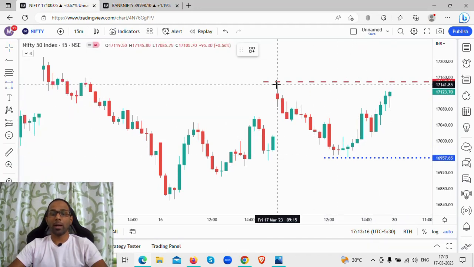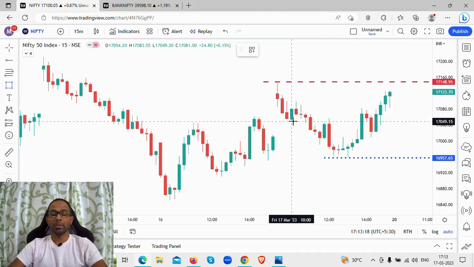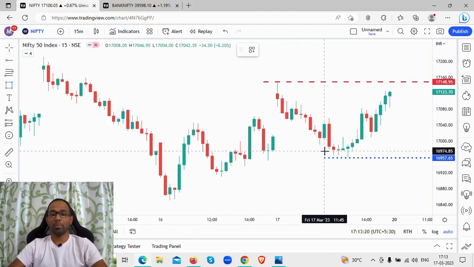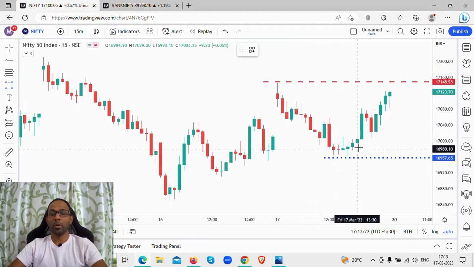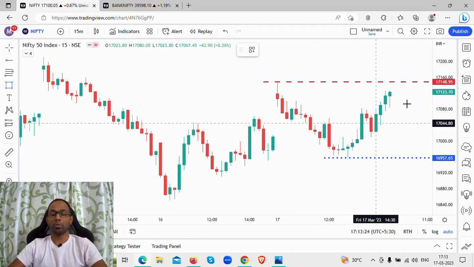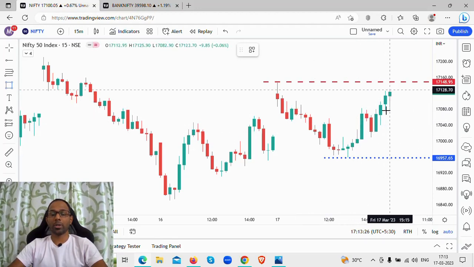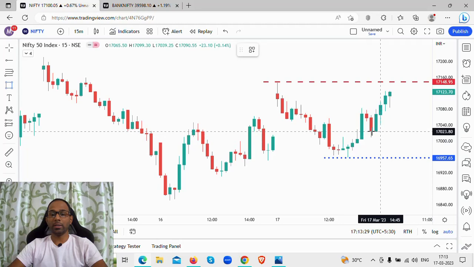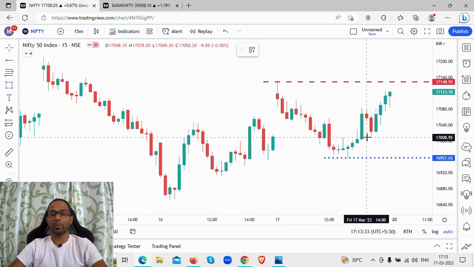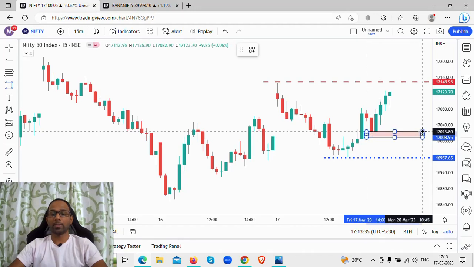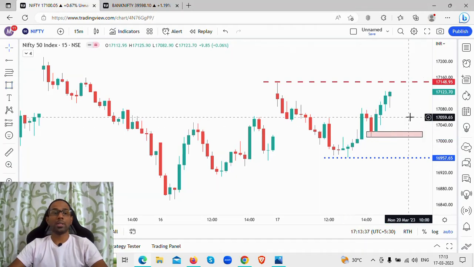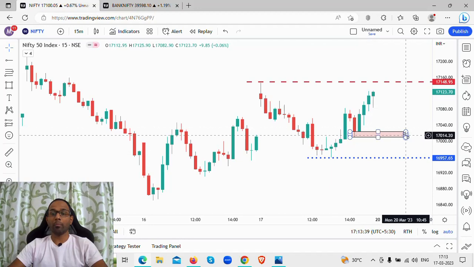The market came down, pushed up higher, came down, pushed higher, and again pushed higher from this level. This level of 17,000 to 17,020 makes a very clear, good support for Nifty for Monday's session.